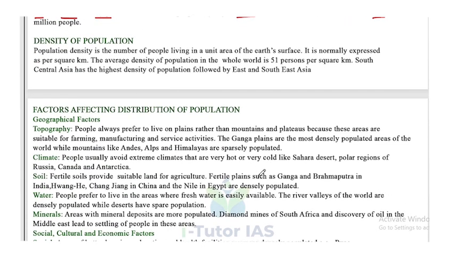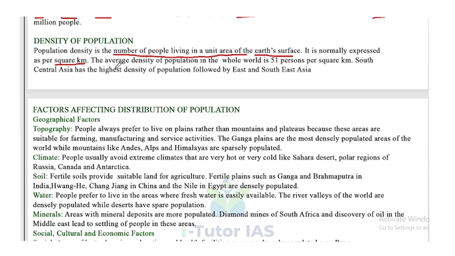Now, what is density of population? Population density is the number of people living in a unit area of the earth's surface. That is called population density. It is normally expressed per square kilometer.